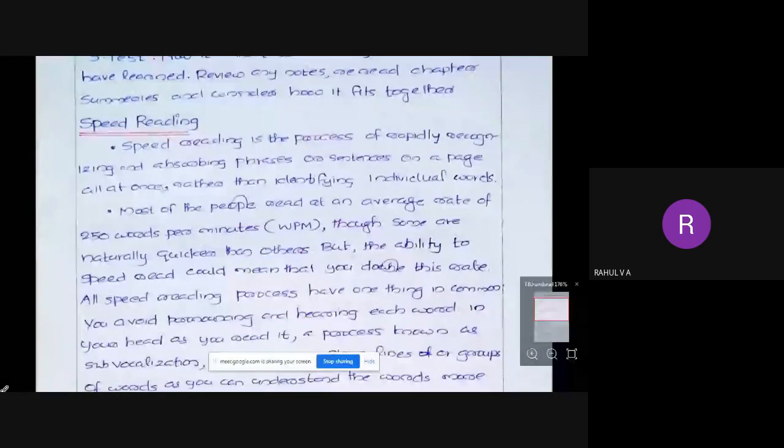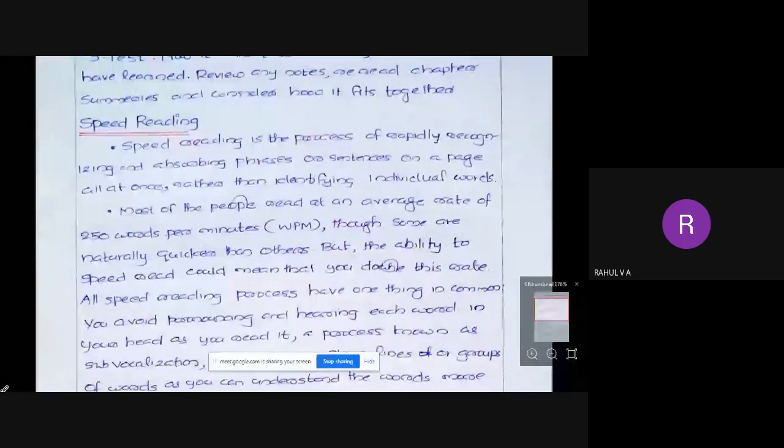Okay. So why have we learned these methods? These two methods are used when you are reading a textbook or journal article. If you follow these methods, you will understand the concept completely, and whatever you understood will remain in your memory for a long time. So you can use both methods for exam preparation, for your subject studies, etc.